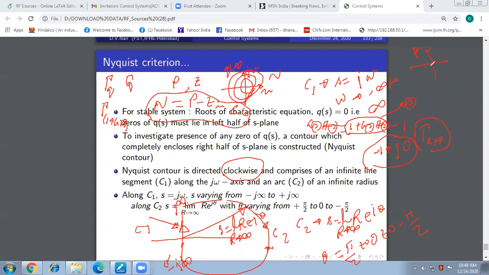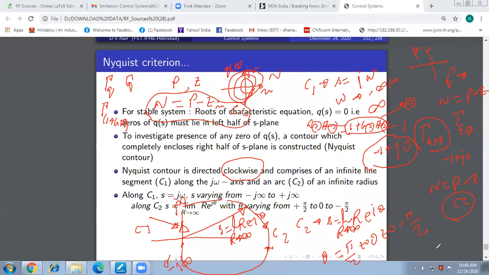So if the contour gamma Q is encircling the origin of the QS plane N times, where N is given by P minus Z, it is as good as the contour gamma GH encircling the characteristic point minus 1 plus J0, in the same manner, N equal to P minus Z times in the counterclockwise direction. Did you get this? This completes our Nyquist stability criteria.